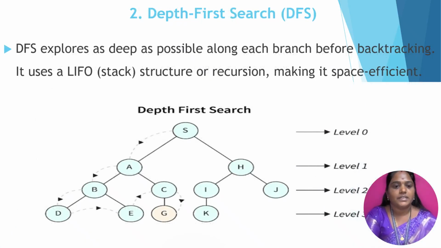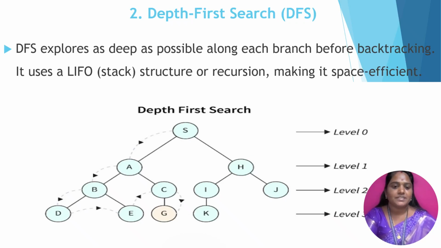So the second algorithm is depth first search. To overcome the disadvantages of the breadth first search algorithm, we introduce the depth first search algorithm. It explores as deep as possible along each branch before backtracking. It uses a stack structure, that is last in first out, or recursion, which makes it an efficient one.